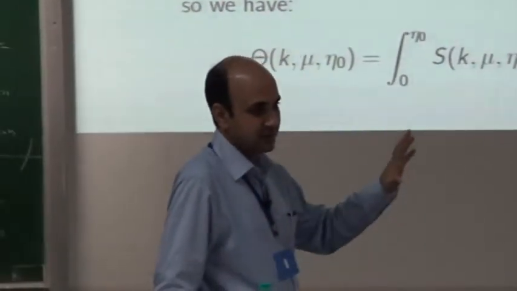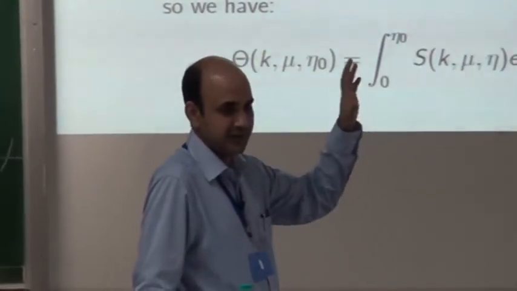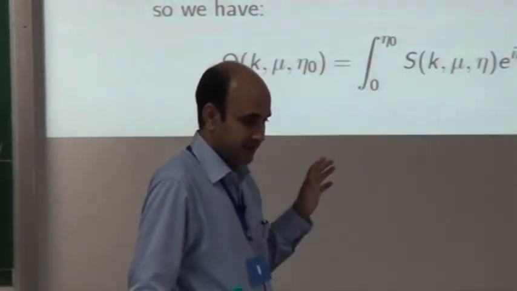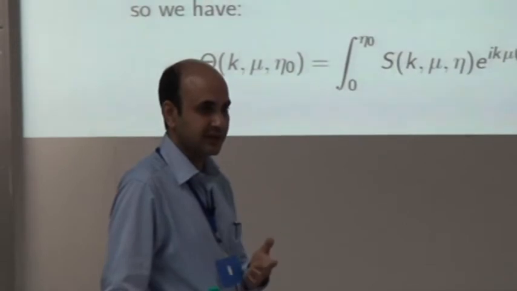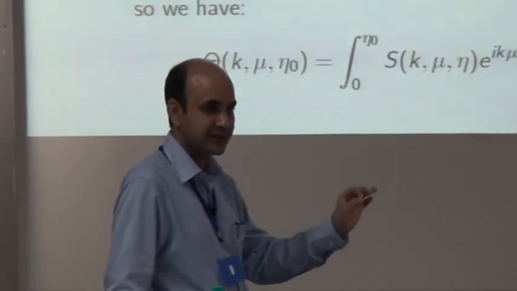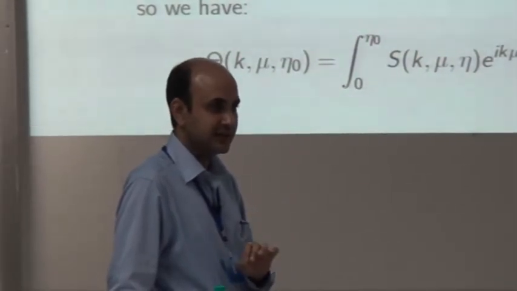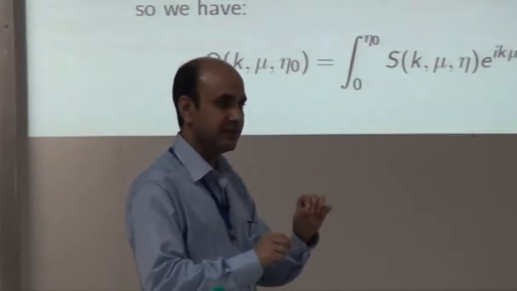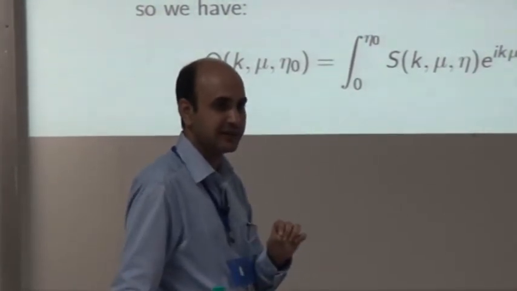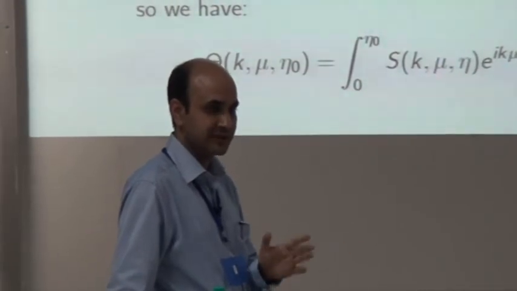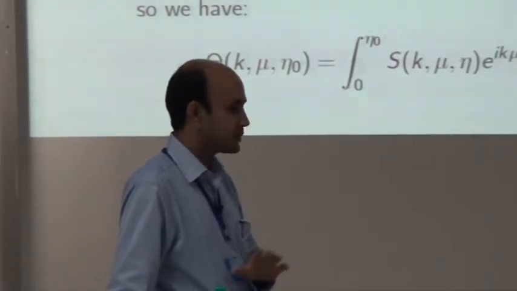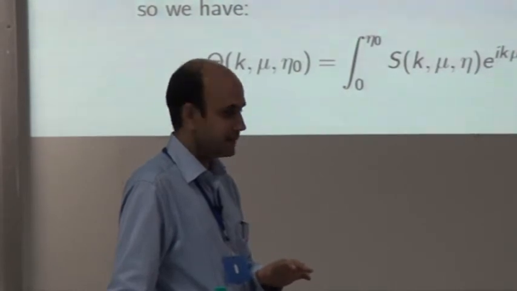But in actual case, we have instruments. These instruments collect temperature data, and from that we can compute the Cl. So there is one observational Cl, there is one theoretical Cl, and you can match them and see which cosmological model is correct, which will be discussed in my next talk. My next talk will be focused mainly on cosmological parameter estimation.